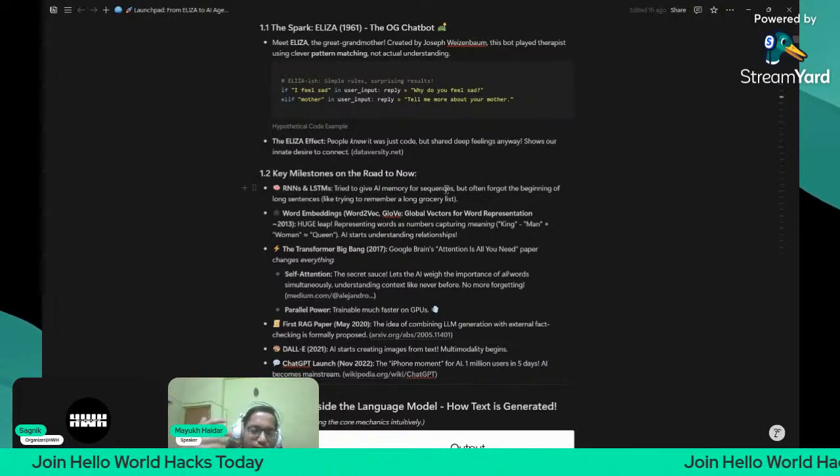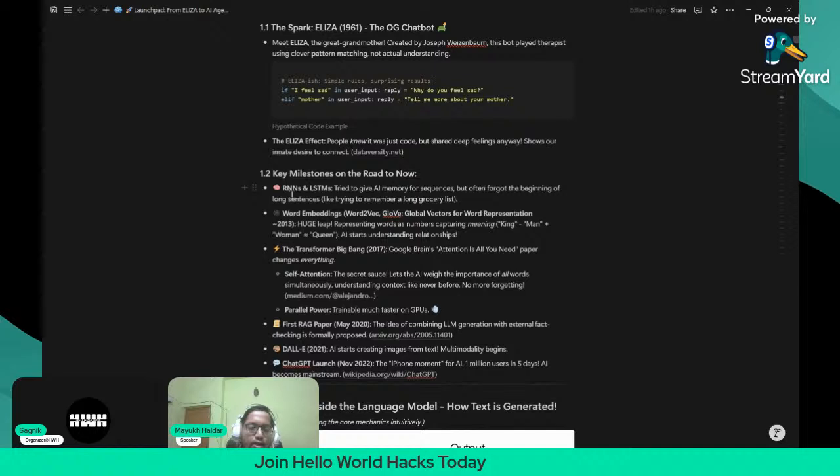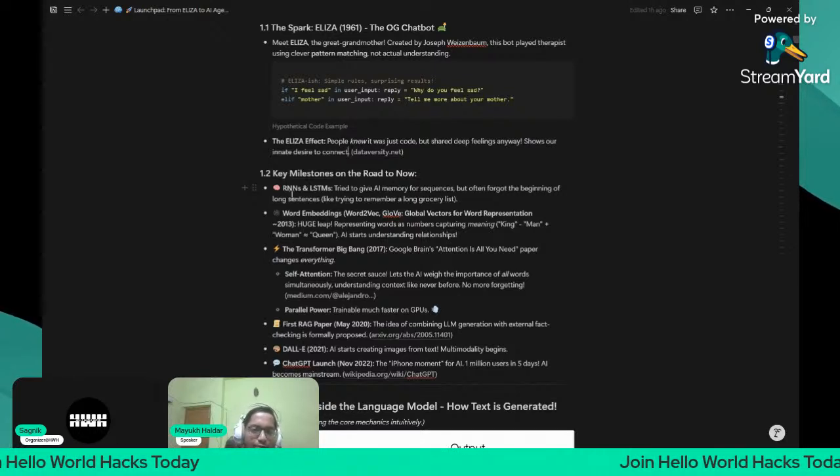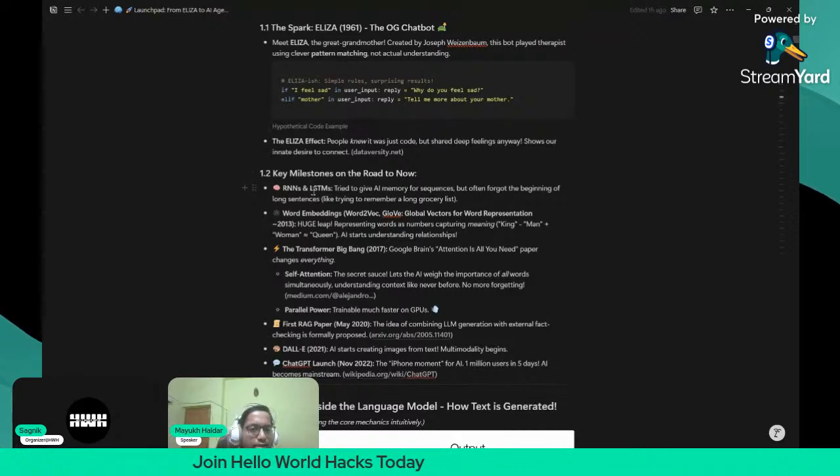But the next part is, how did the LLM actually evolve? At first, after ELIZA, we had RNNs and LSTMs. Now what are these terms? These will be technical jargon, and you'll be afraid of this, I know very well. But actually, RNNs are recurrent neural networks, and LSTMs are long short-term memory networks.